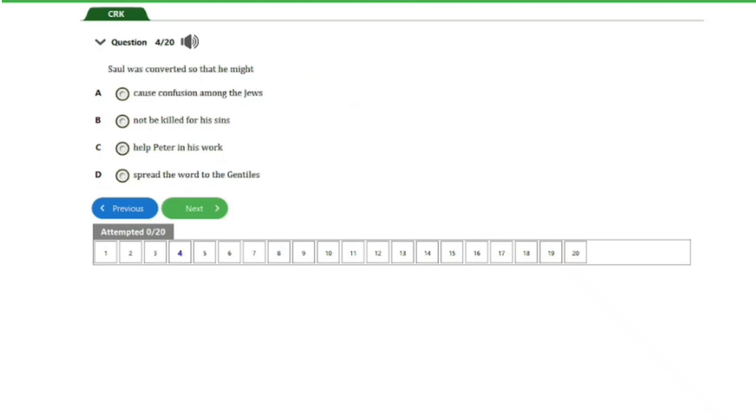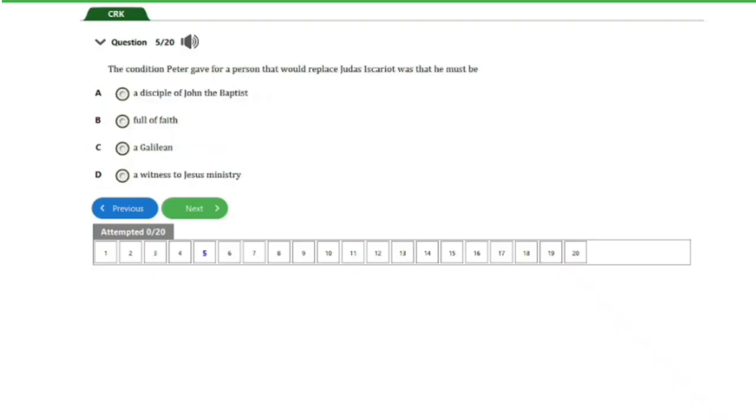Over here we have question number 4. It says, Saul was converted so that he might A. cause confusion among the Jews, B. not be killed for his sins, C. help Peter in his work, D. spread the word to the Gentiles. So guys, the answer to this question is option D here, spread the word to the Gentiles. So let's head on to the next question, guys.